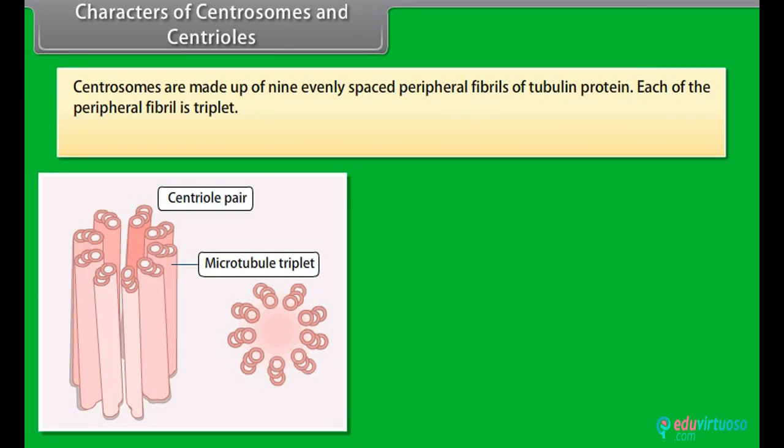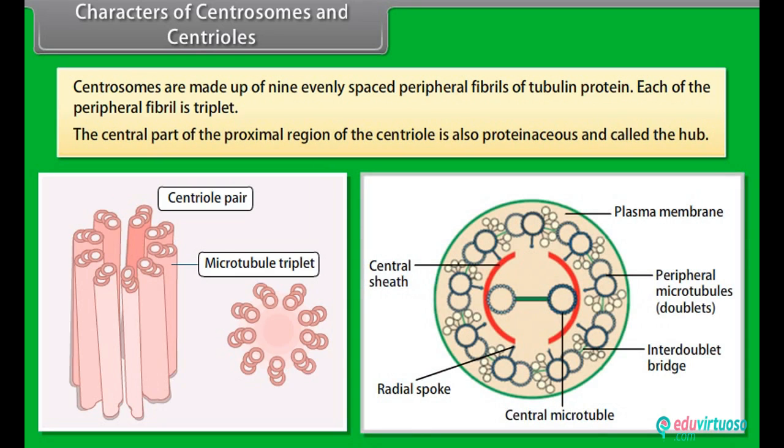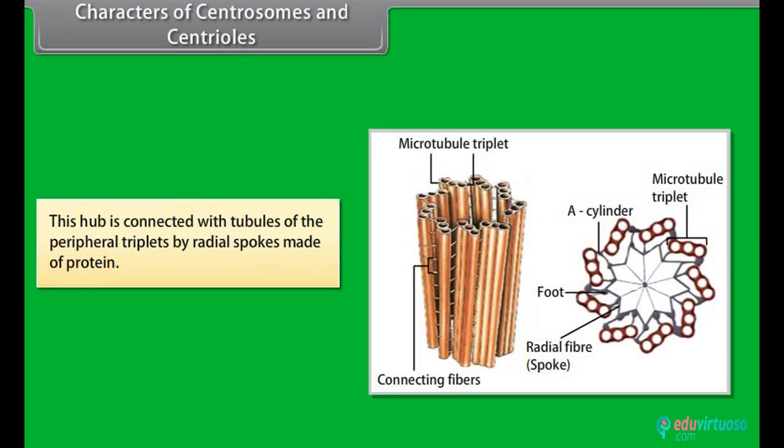Centrioles are made up of 9 evenly spaced peripheral fibrils of tubulin protein. Each of the peripheral fibrils is a triplet. The central part of the proximal region of the centriole is also proteinaceous and called the hub. This hub is connected with tubules of the peripheral triplets by radial spokes made of protein.